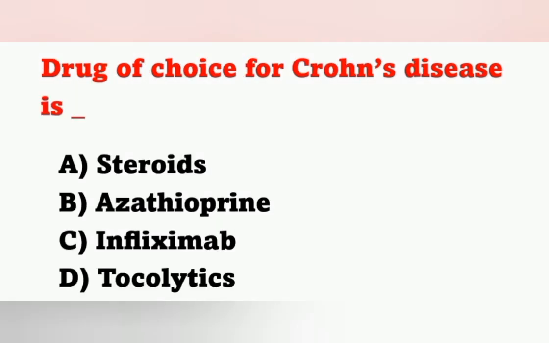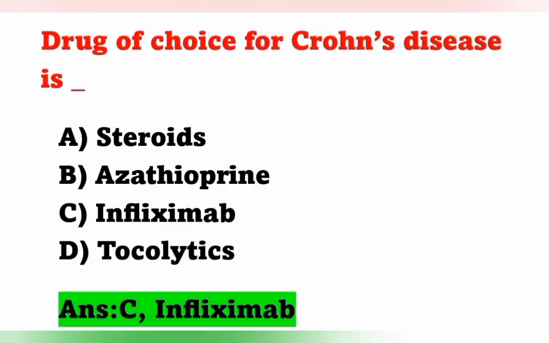And the next question, drug of choice for Crohn's disease is. Options: option A steroids, option B azathioprine, option C infliximab, option D tocolytics. Drug of choice for Crohn's disease. Crohn's disease is one of the inflammatory diseases of the GI tract, especially it affects the terminal ileum. Here the drug of choice is the question, so it is infliximab. Option C is the correct answer.